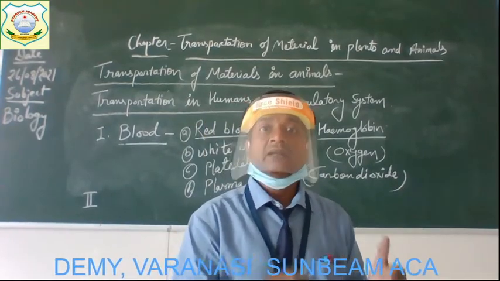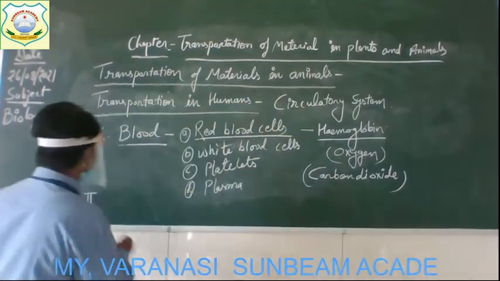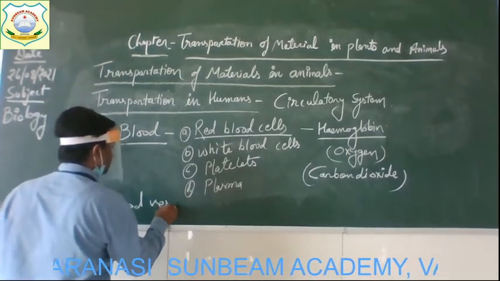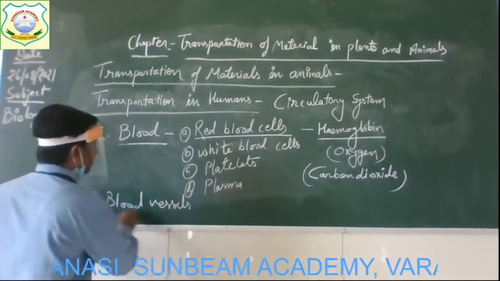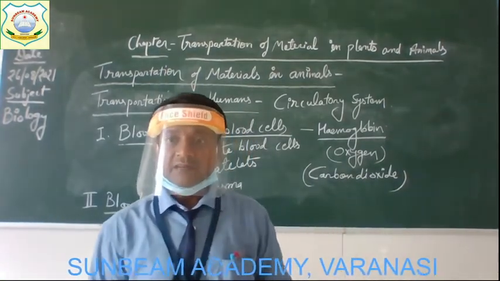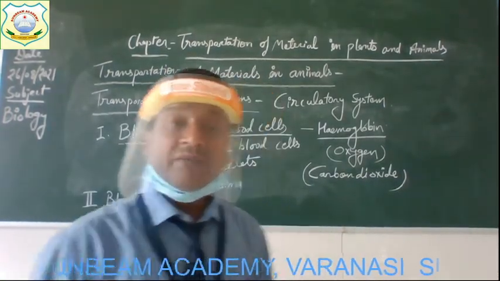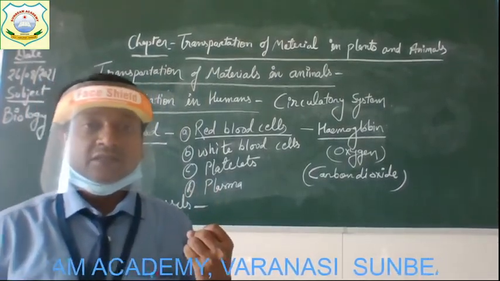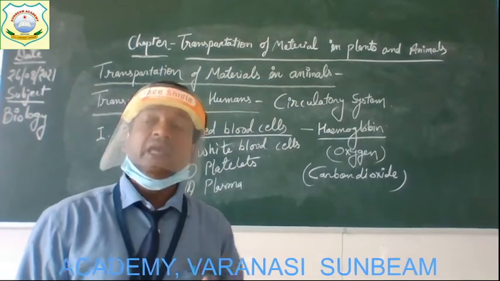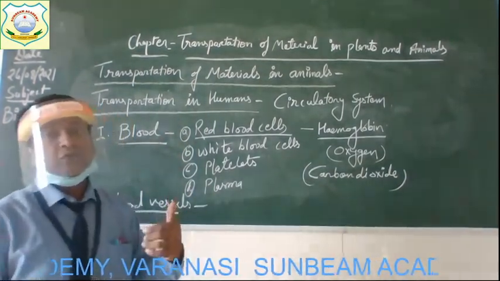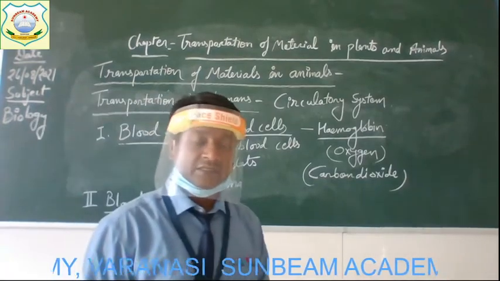So the second component of the circulatory system is blood vessels. Okay children, right? Blood vessels means the pipe-like set found in the body in which this liquid blood flows. That is known as blood vessels.